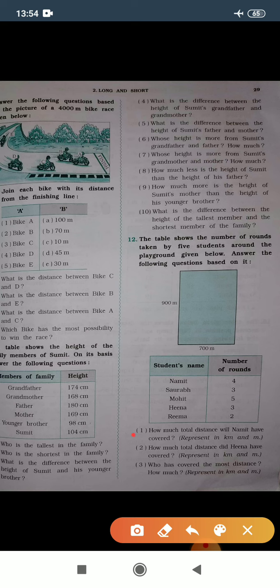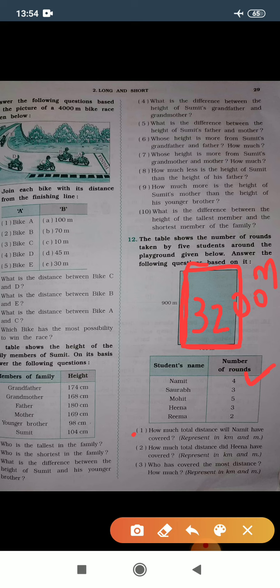Let's see number 1. How much total distance will Namit have covered? Now we need to concentrate on Namit. First of all, tell me what is the total distance of this playground. We already calculated it is a 3200 meter long playground, and Namit has done 4 rounds of it.